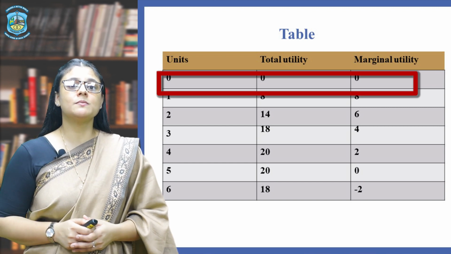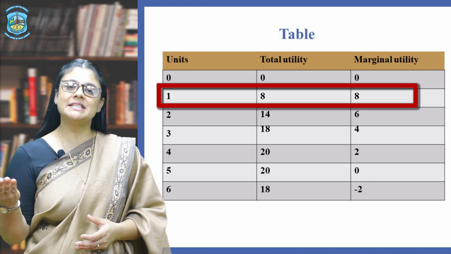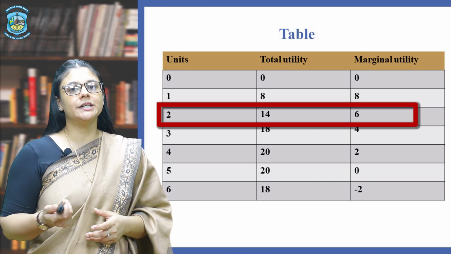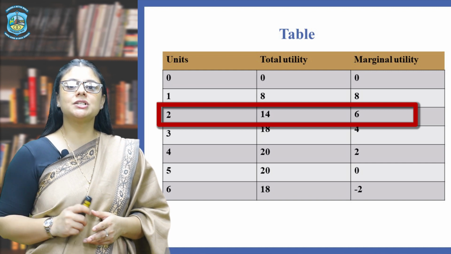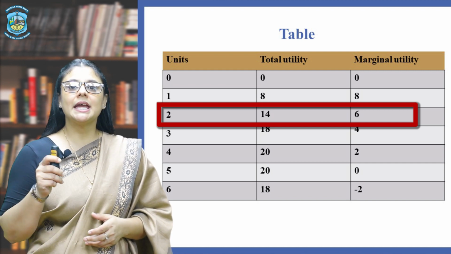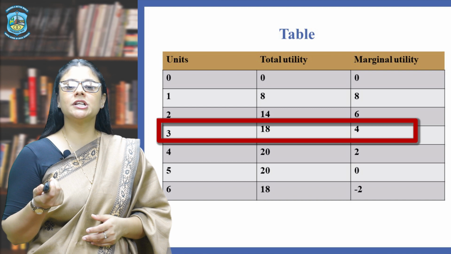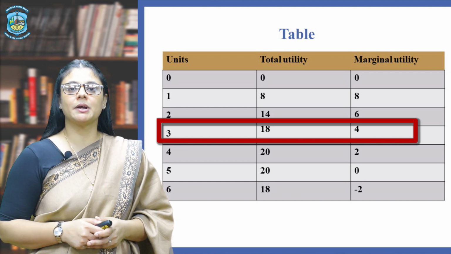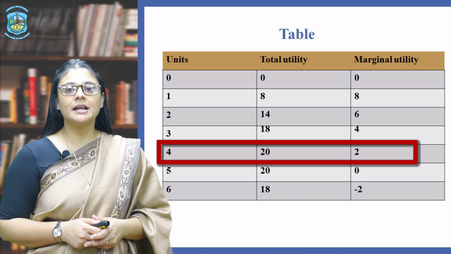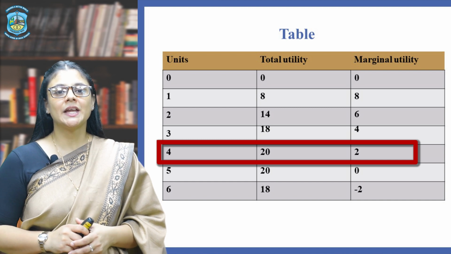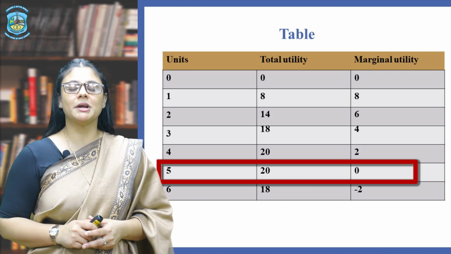As soon as the consumer consumes the first unit, his utility increases to 8 and the marginal utility also remains 8. Next, when 2 units of the same commodity are consumed, the utility becomes 14 and the marginal utility becomes 6. That means the addition to the total utility. Next is 3 units, total utility becomes 18 and marginal utility becomes 4. 4 units of consumption, 20 is the total utility and the marginal utility becomes 2. 5 units, total utility remains on 20 and marginal utility becomes 0.